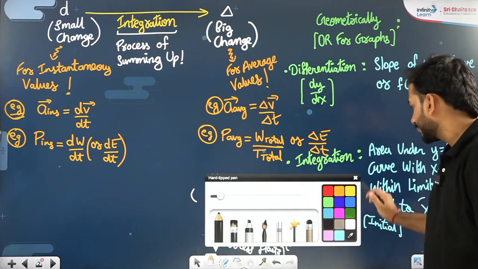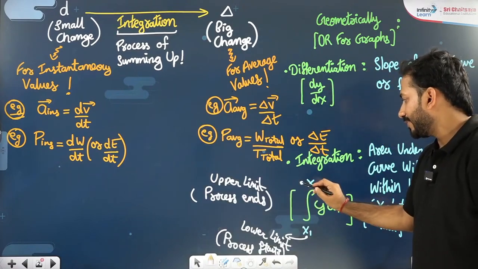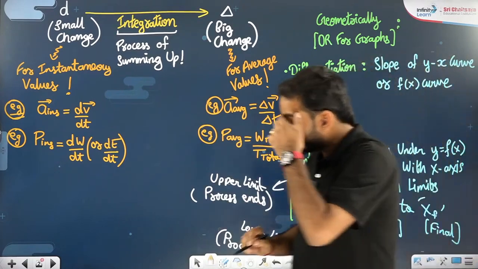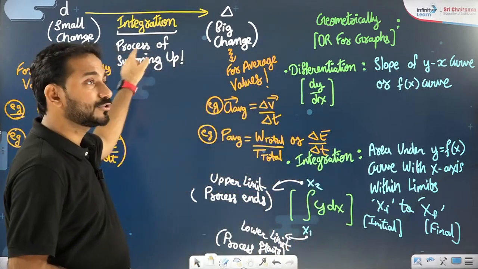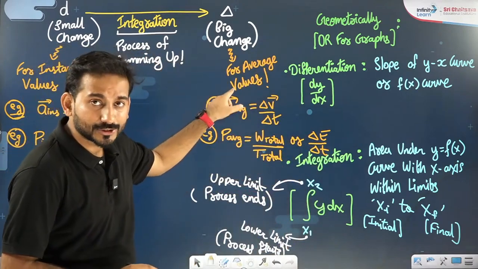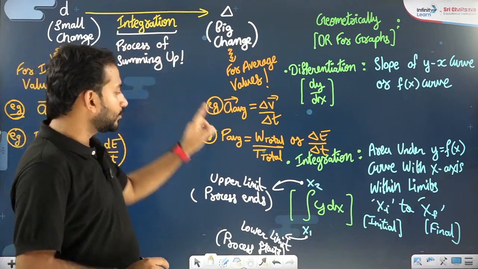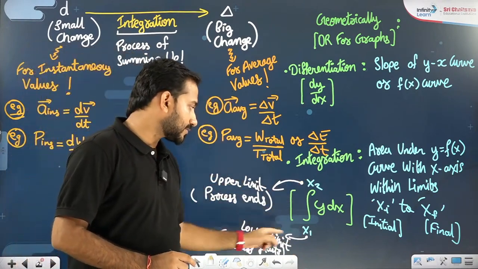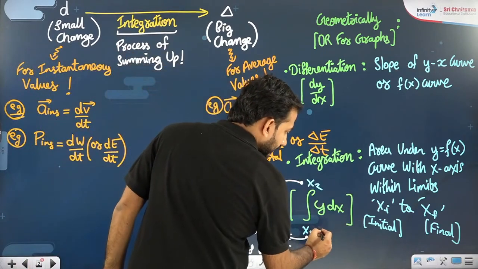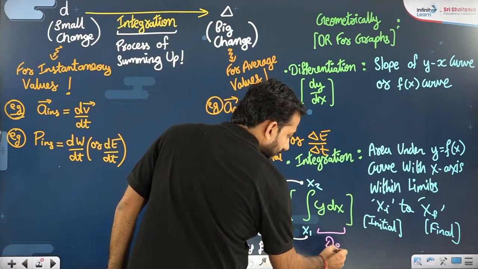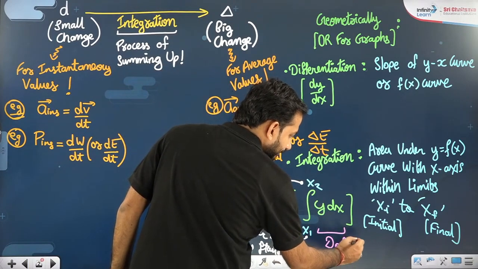Fine. So, sir, we want to talk about integration today. Integration means we are talking about the process of summing up the changes. If we know where to start the process, where to end the process, we call it a definite integration. This expression is called definite integration.